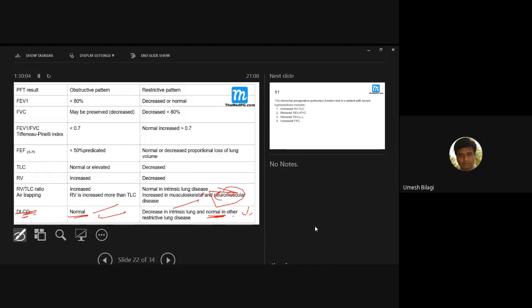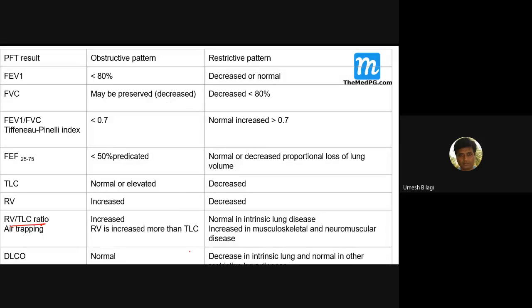Here the slide is saying the same. See here, RV/TLC ratio. RV/TLC is classically increased in obstructive lung diseases.